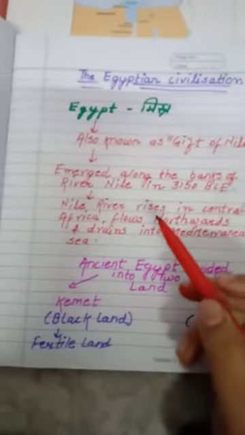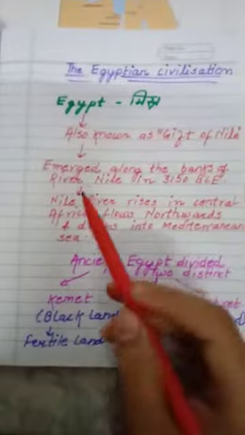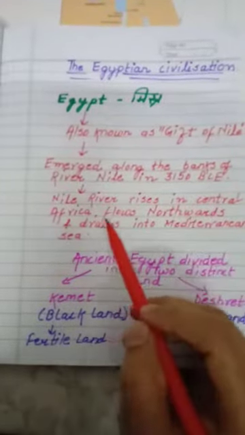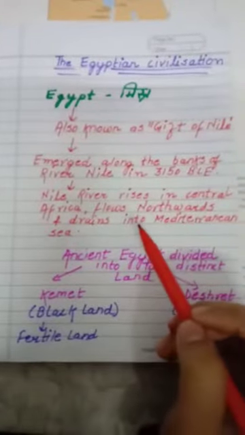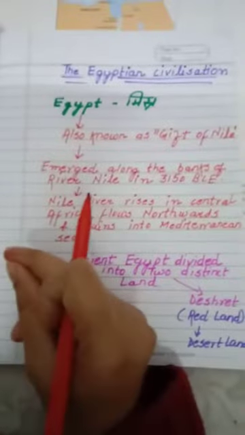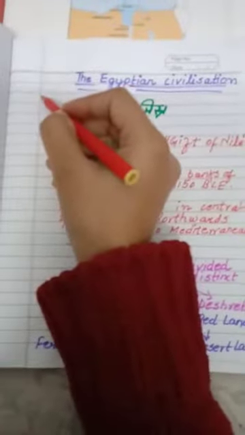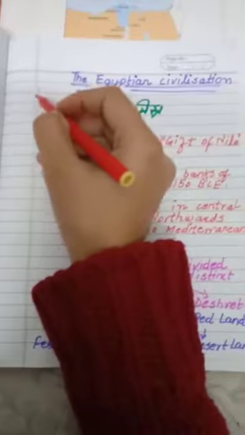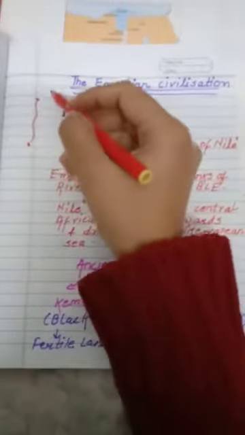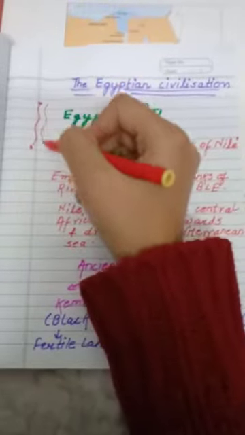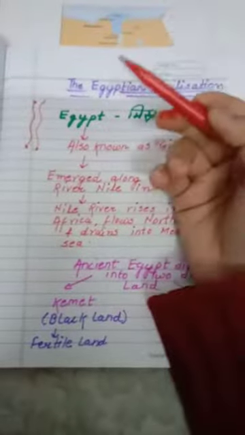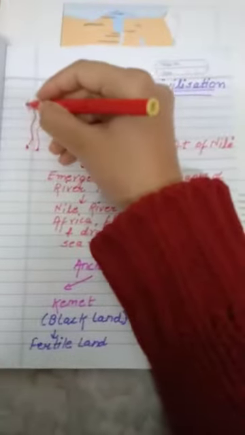The most important thing, children, is that the Nile river rises in Central Africa and flows northward and drains into the Mediterranean Sea. I have already taught you, whenever any river is flowing, suppose this is a river. The river starts flowing from here and it will go to an ending point. जहाँ से रिवर बहना शुरू करेगा, इसका स्टार्टिंग पॉइंट यहाँ से है और ये कहीं ना कहीं जाके एंड करेगा. Similarly, the same way, river Nile.